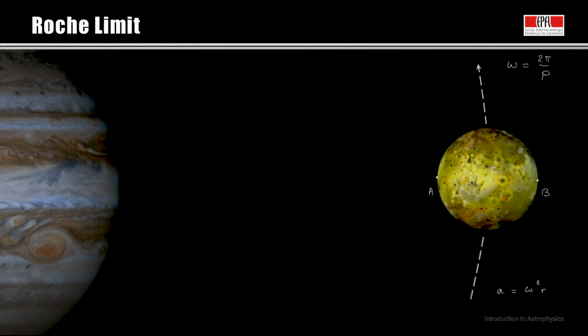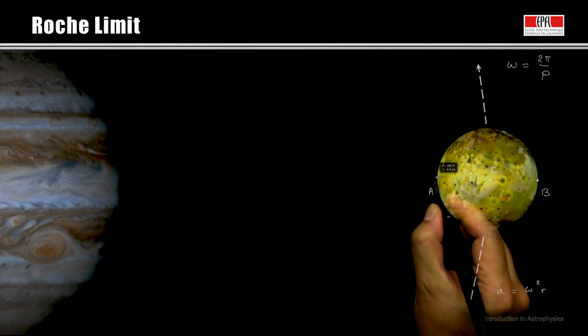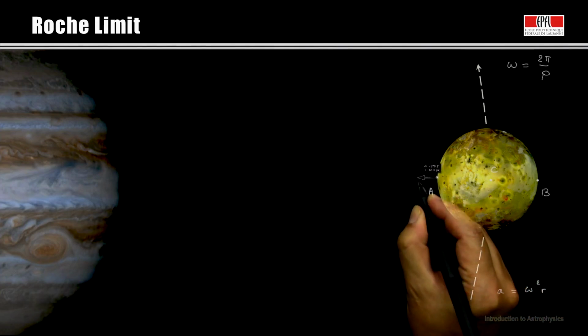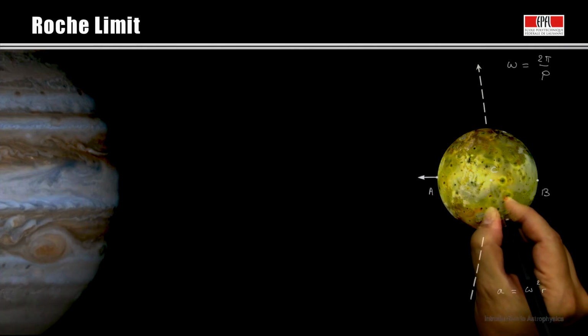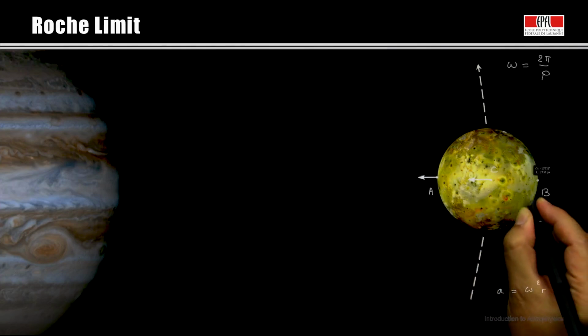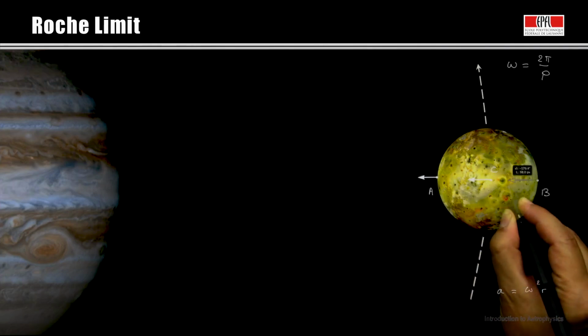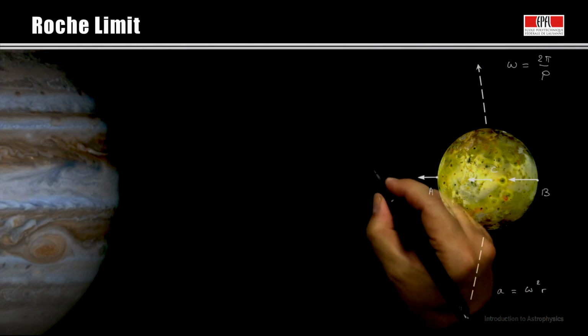Let us consider the different forces. There is first the centripetal acceleration. On the closest point to Jupiter, A, it is smaller than on the other points, such as C here, or B there. The acceleration on A is ω²(d minus r).